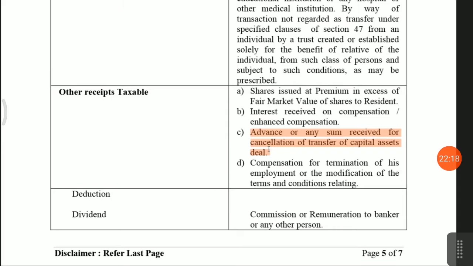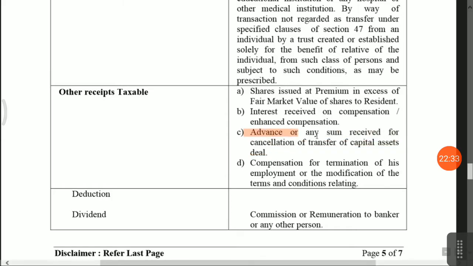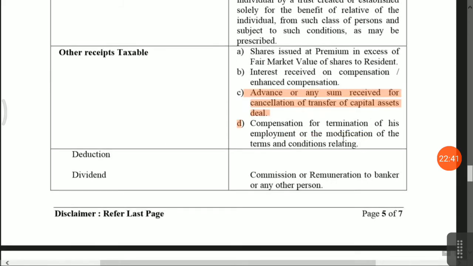Now as per the agreement, the amount is not refundable to the buyer. Will this amount received by the seller be taxable? As per this provision, it will be taxable. Any advance or any sum received for the cancellation or transfer of a capital asset deal will be taxable in the hands of the seller, that is the assessee.